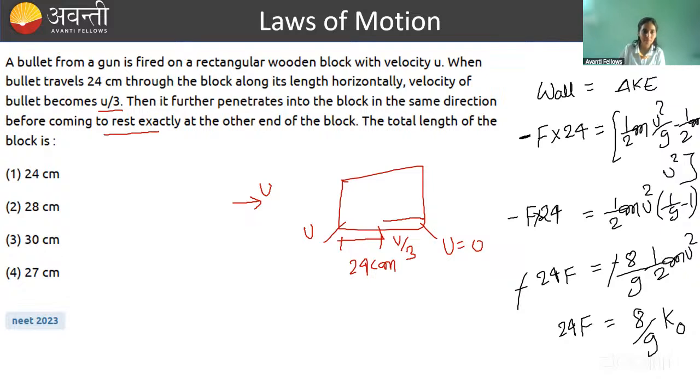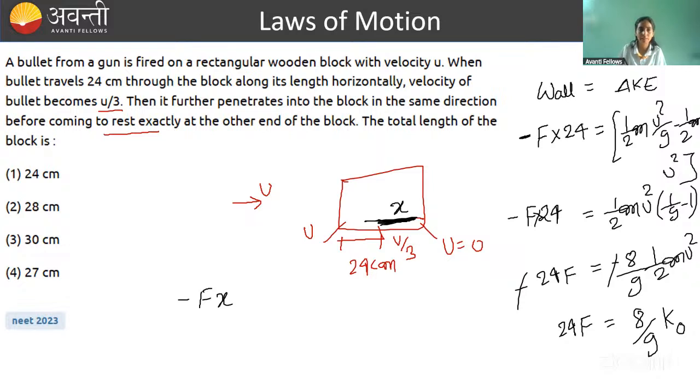So here, what's the thing now? From now its speed is changing from u by 3 to 0. So what is this distance? We need to calculate. Done it? So same thing you do here because resistive force is not going to change. Let's say this distance is x. So work done is minus fx. Okay? This is what? Minus fx.